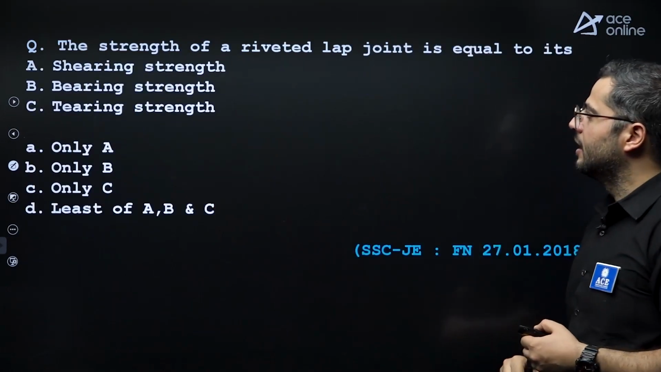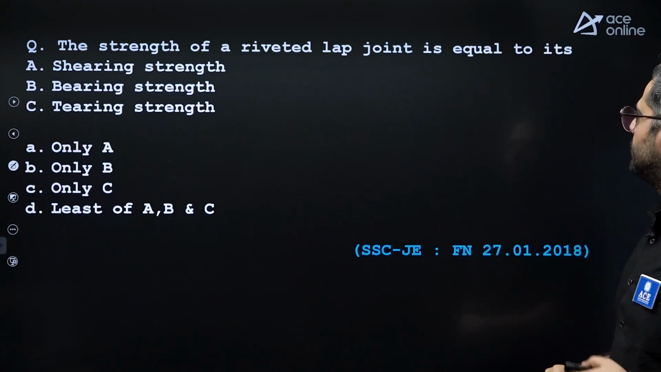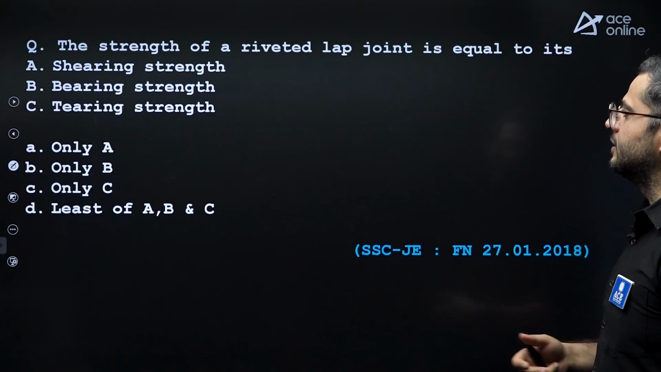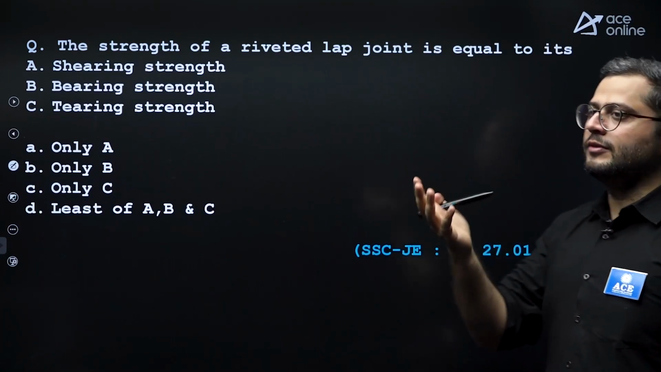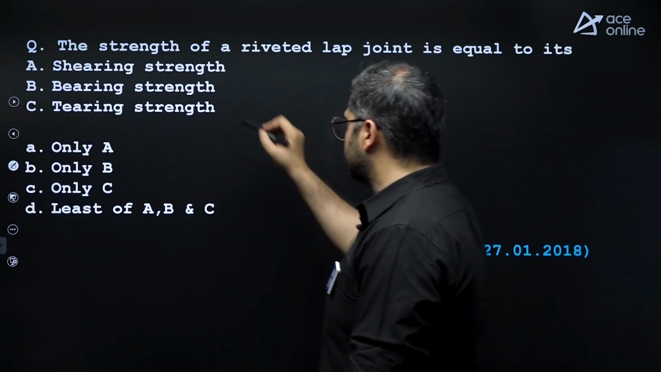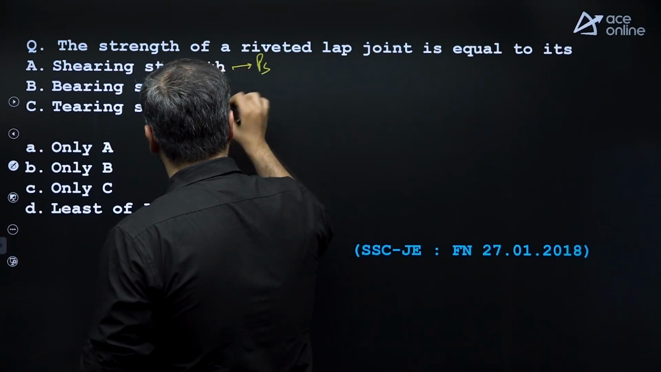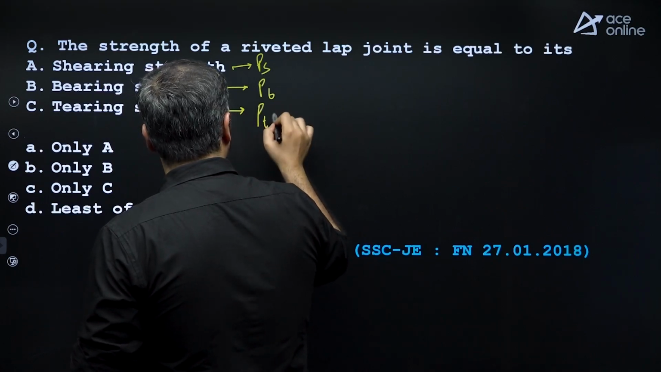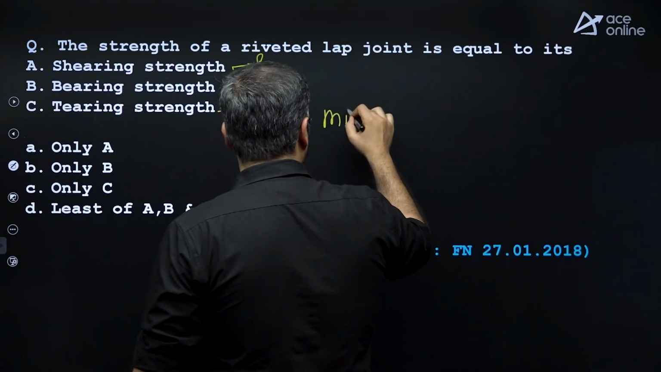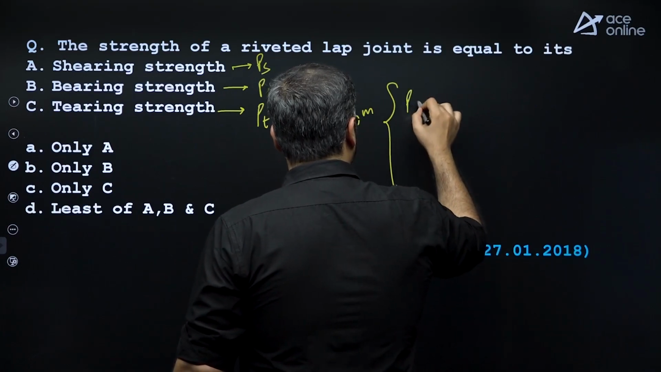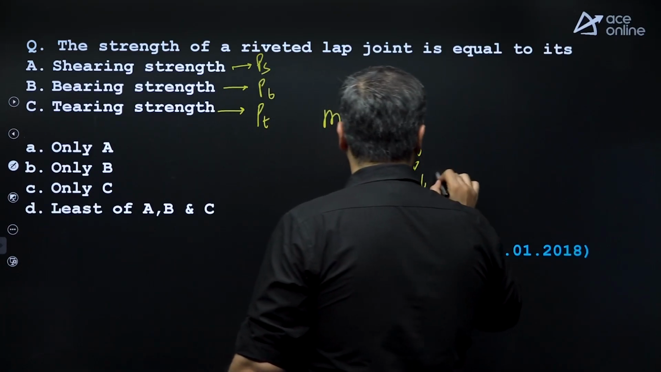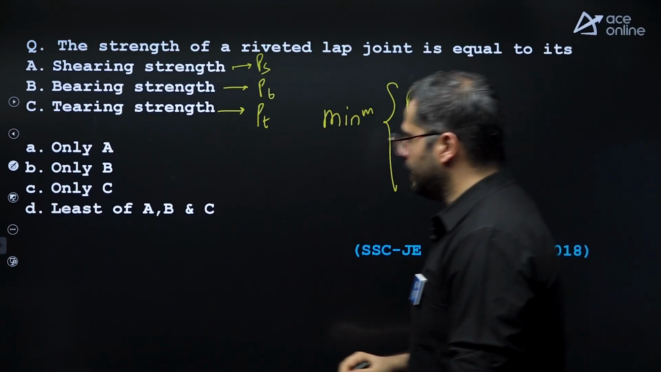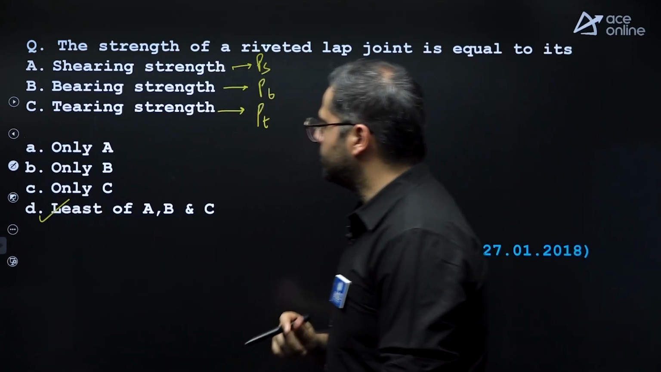Next question. The strength of the riveted lap joint is equal to its shearing strength, bearing strength, or tearing strength, right? So strength of the riveted joint, let's say shearing strength is regarded as PS, bearing strength is regarded as PB, tearing strength is regarded as PT. So minimum of PS, PB and PT is regarded as the strength of the riveted joint. So least of the three. Option D is correct.